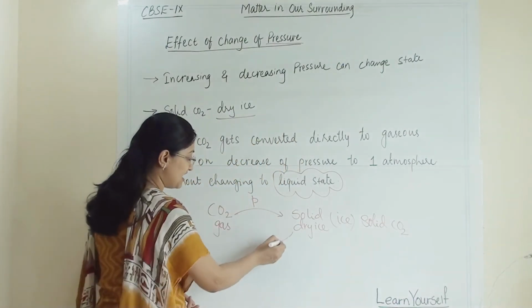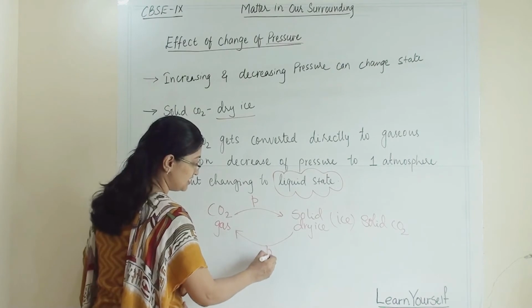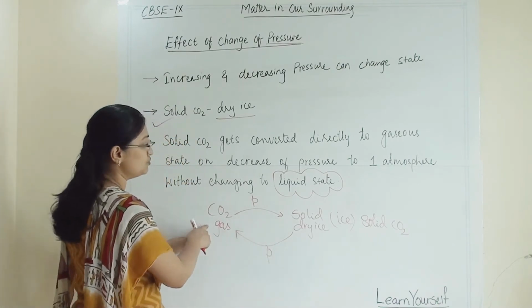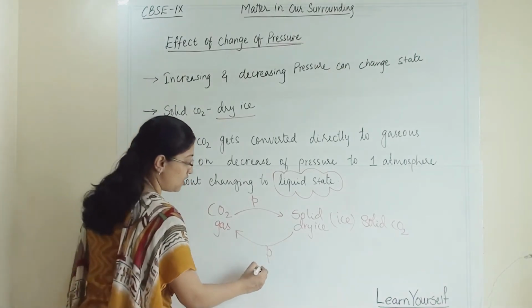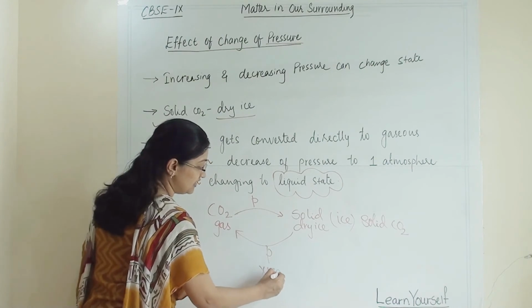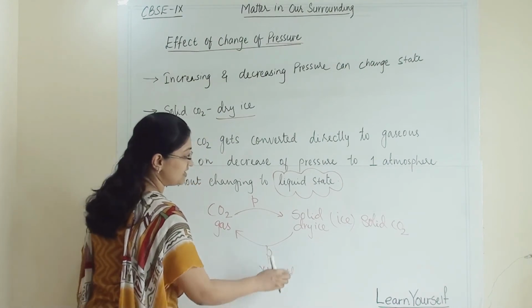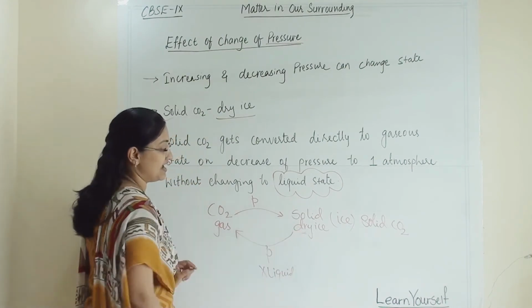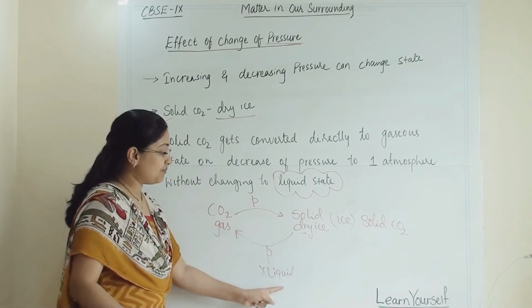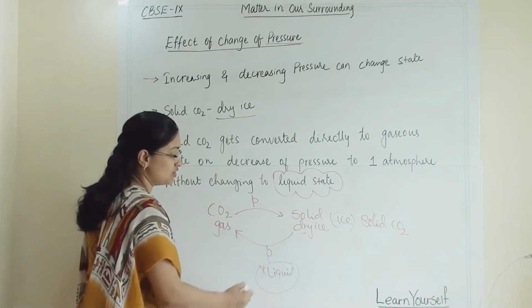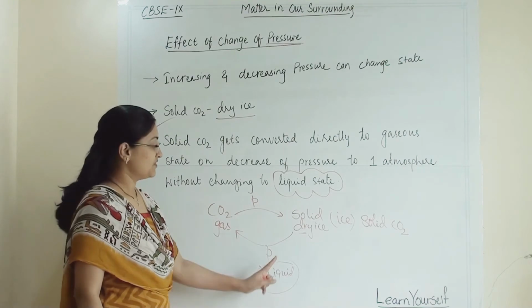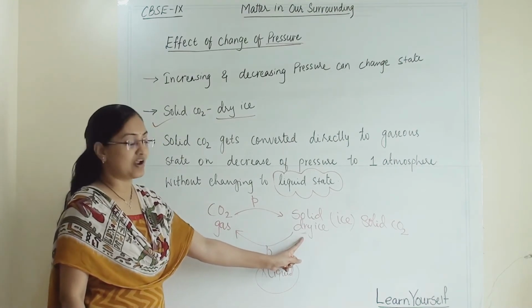But when we decrease pressure, it directly converts to gaseous state and not to liquid state. So that's why it is known as dry ice, because it skips the liquid step.